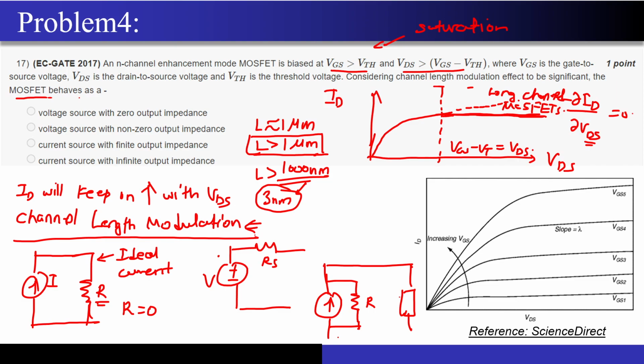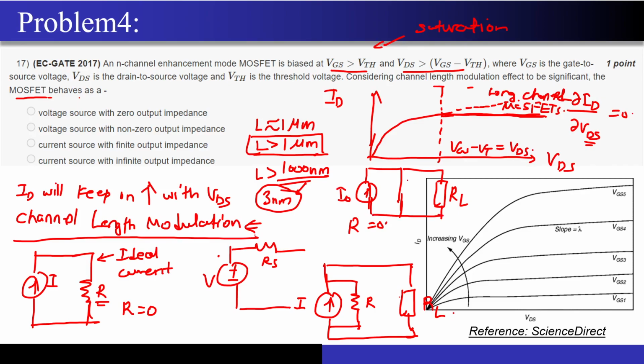Okay, to some kind of load. This is my RL, right? Now, if I make R equal to 0, then this will become what? This will become a short circuit. If this became a short circuit, and then there is a load resistor to which I want my current to be delivered, this is I naught.